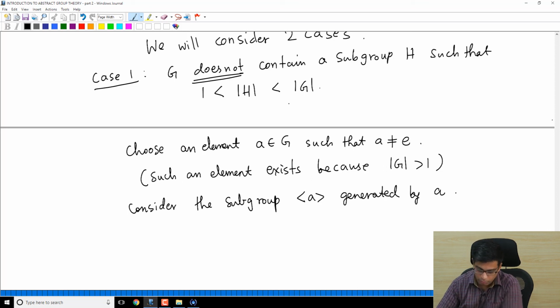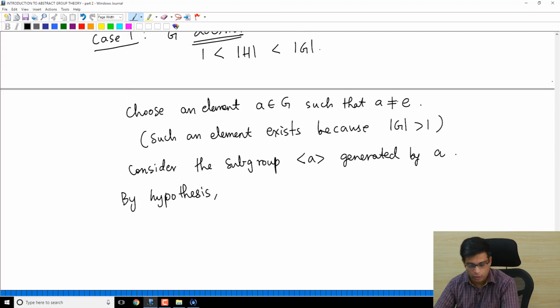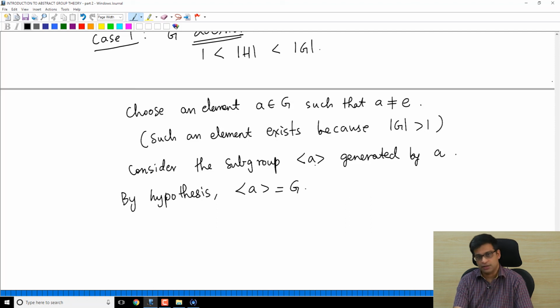Because A is different from E by choice, the subgroup generated by A cannot be the identity subgroup, and hence it has to be all of G, because G does not contain any subgroup that is non-trivial and proper. The subgroup generated by A is non-trivial because A is different from E, so it must not be proper, so it is equal to G.